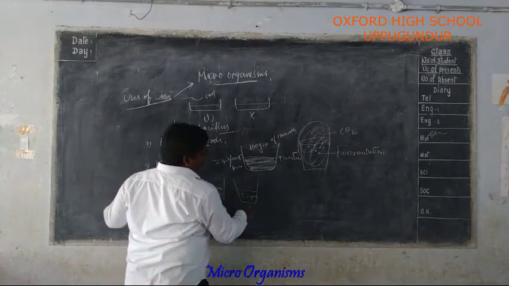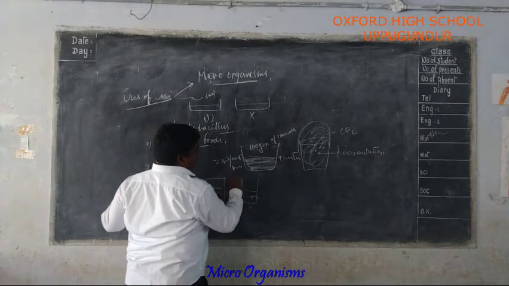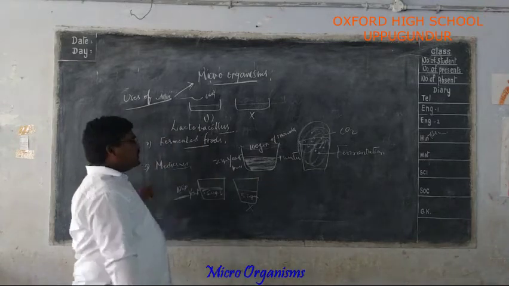Do not add yeast to the other bowl, and cover the 2 bowls with the lids. You understand?